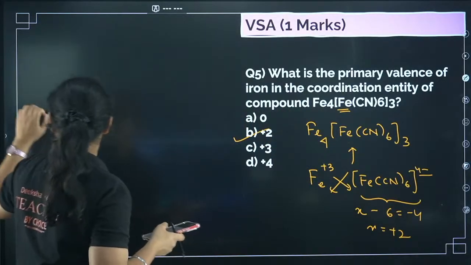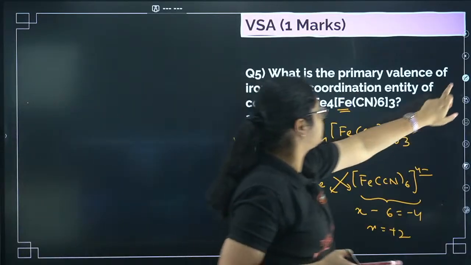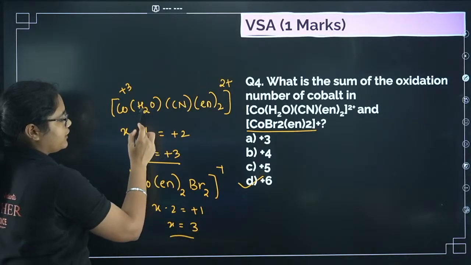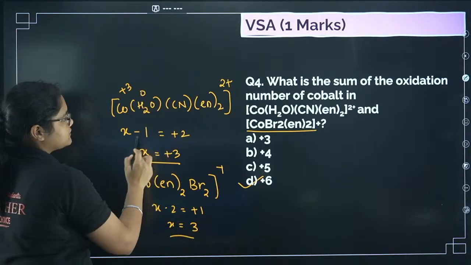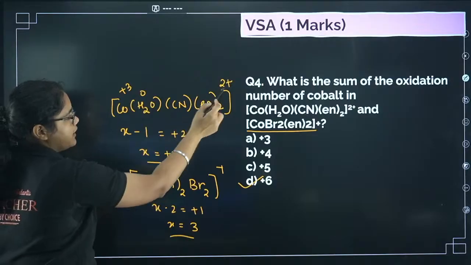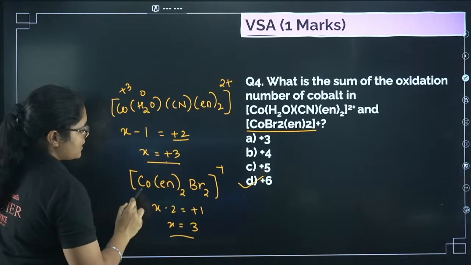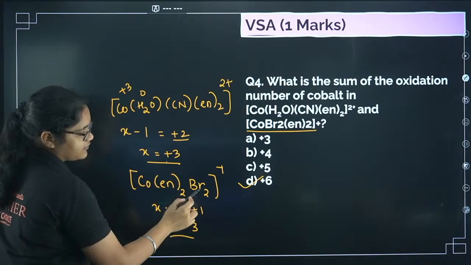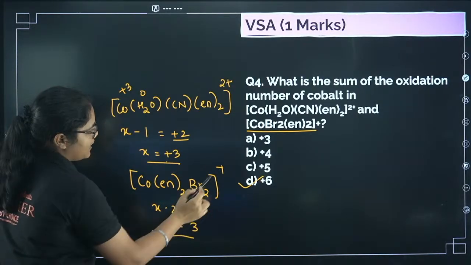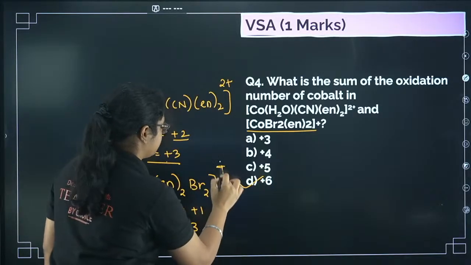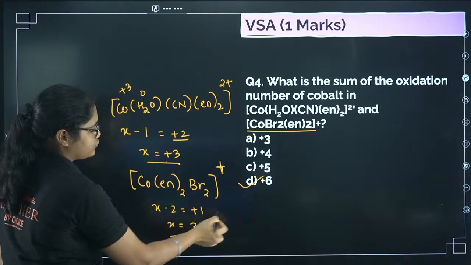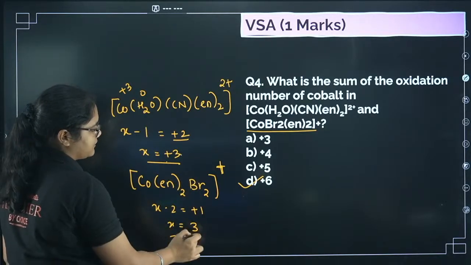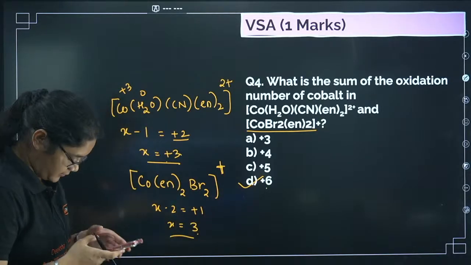How plus 3? Which one, dear? I think you are asking about the previous question. So for plus 3, you can see cobalt, let it be x, water is a neutral ligand, so 0, CN is minus 1, en is a neutral ligand, so 0, and then plus 2 is there. So I'll get plus 3 here. Next, cobalt is x, en is a neutral ligand, so 0, Br2 is minus, each Br is minus, so it is minus 2, and this is plus. So I have plus 1 on the right hand side. So if this 2 goes here, I'll get 3. So the sum of the oxidation number of cobalt in both will be plus 3 plus plus 3, that is plus 6 here.